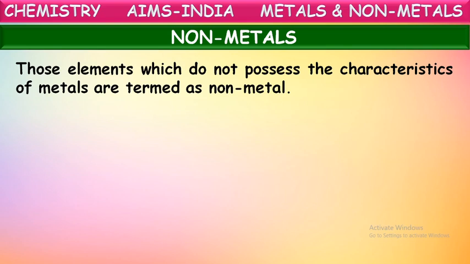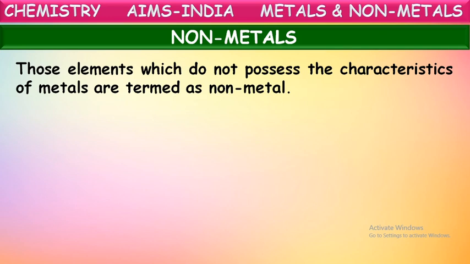Those elements which do not possess the characteristics of metals are termed as non-metals. Just to say simply, the elements which do not possess the properties of metals are termed as non-metals. What are metals actually? Metals are certain elements which possess certain characteristic properties.